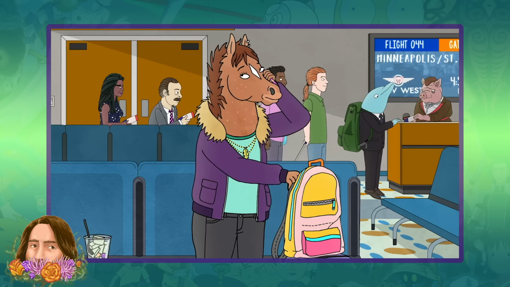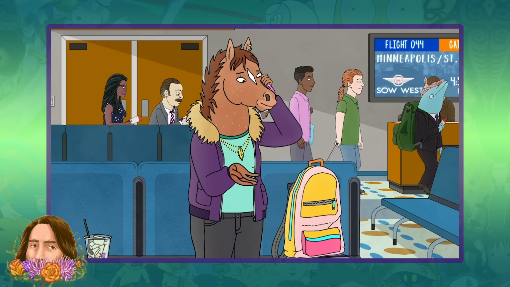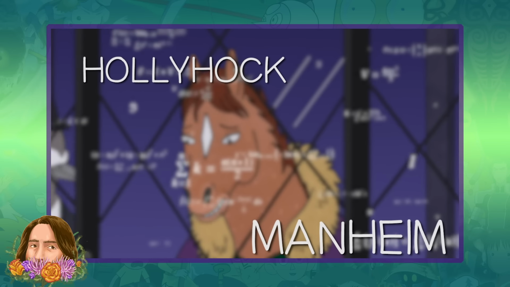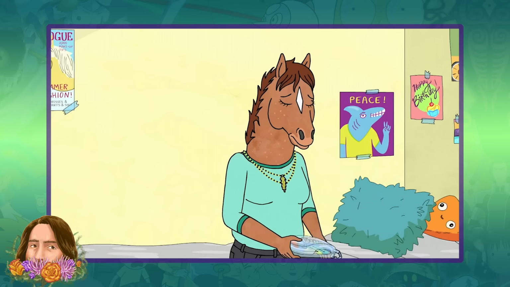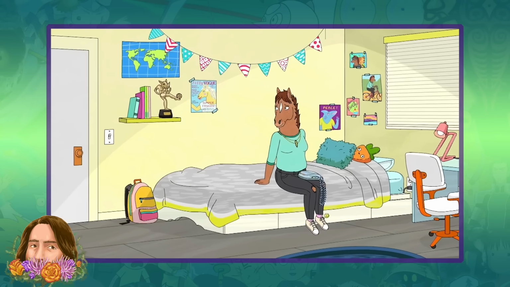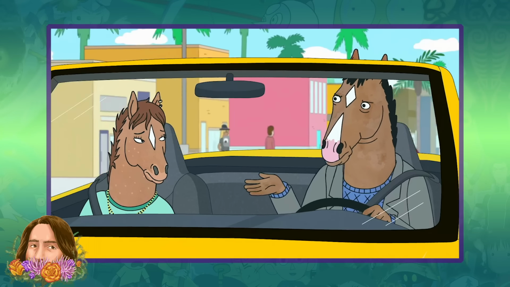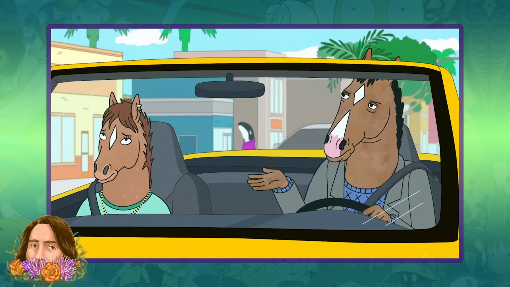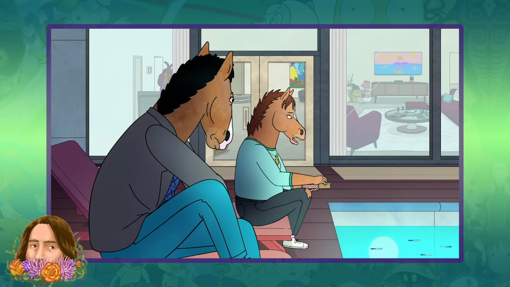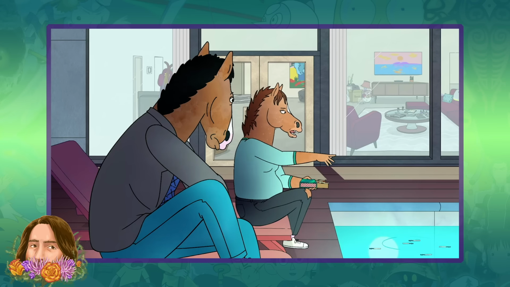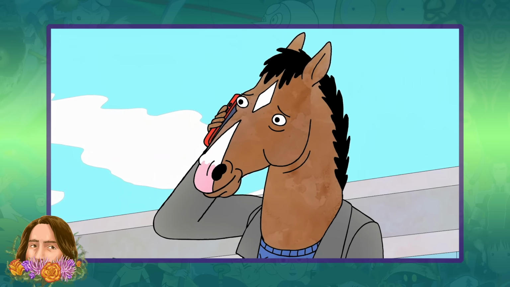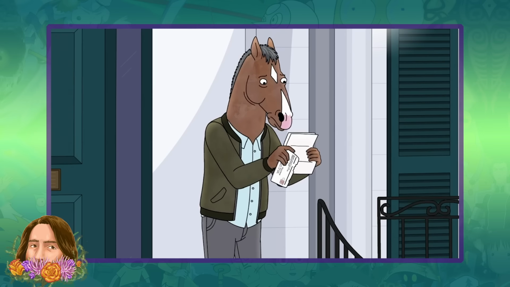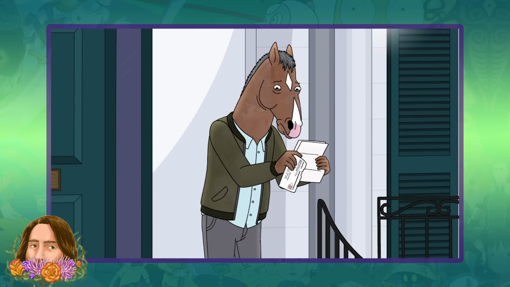As far as the most popular side characters in BoJack Horseman go, you don't need to look much further than Hollyhock, Mannheim, Gruero, Robinson, Silberschlag, Sung, Fonzarelli, McQuack. First introduced visually in Season 3 and the primary focus of Season 4, Hollyhock quickly became a fan favorite character, not only because she's fun, but because her story was surprising, challenging, and provided an entirely new dynamic for BoJack. Her story is ultimately rewarding in some places and very challenging in others, and I think it provides an important lesson to BoJack and the audience.